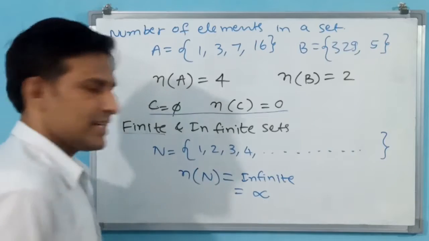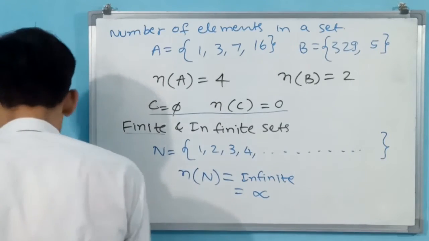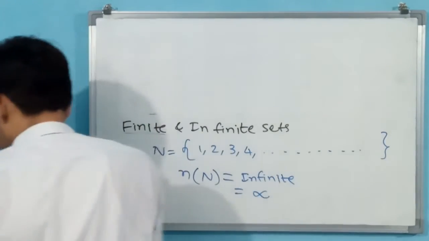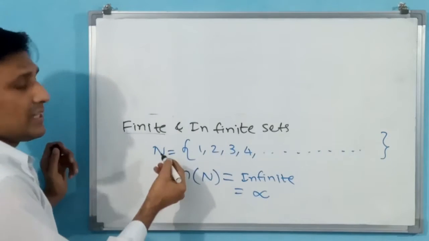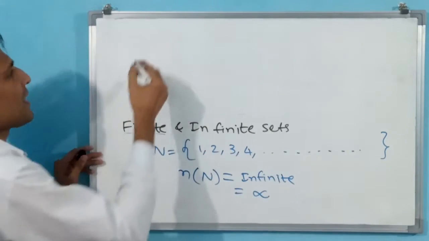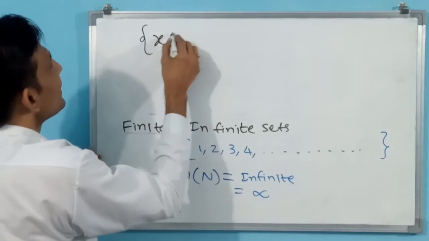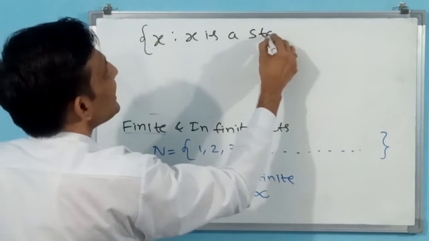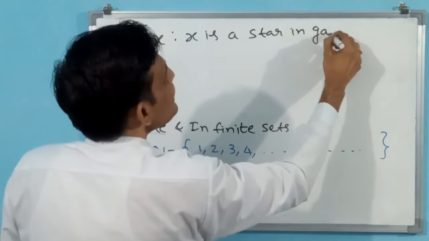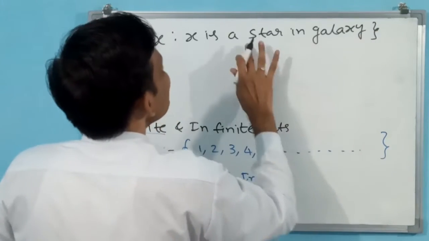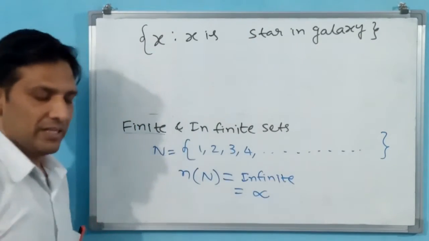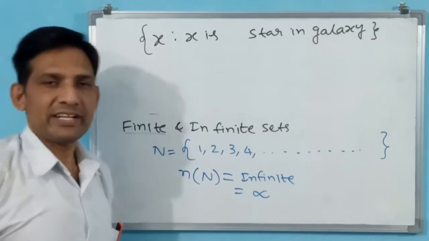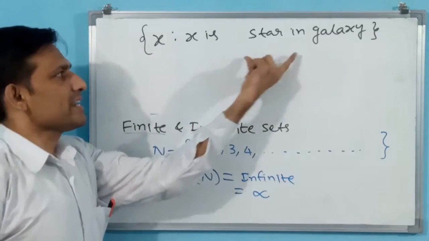Another example also we can take. Here in roster form I have taken one set; now I am going to show you set builder form. You see this x, for all the values of x, is a star in the galaxy. For all, I have not made any conditions.